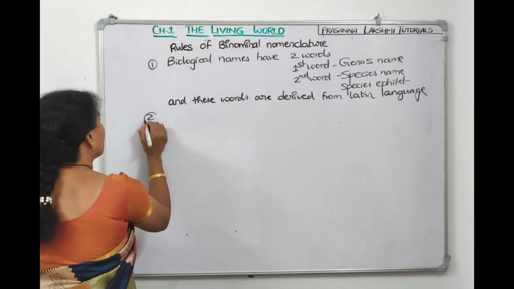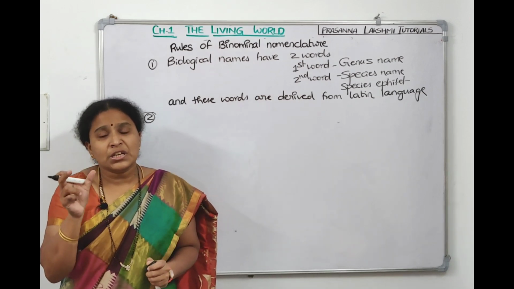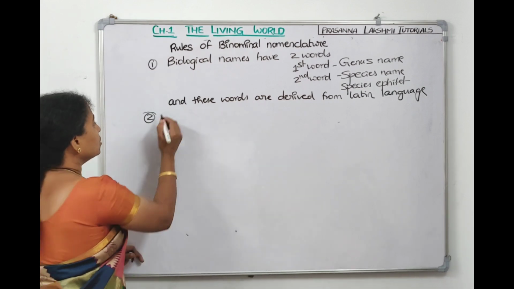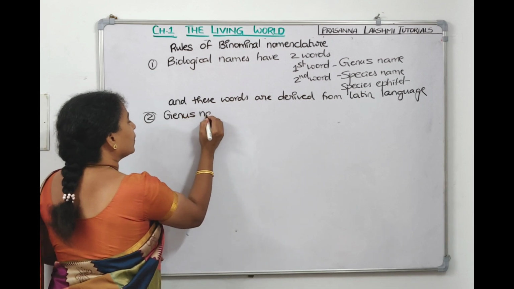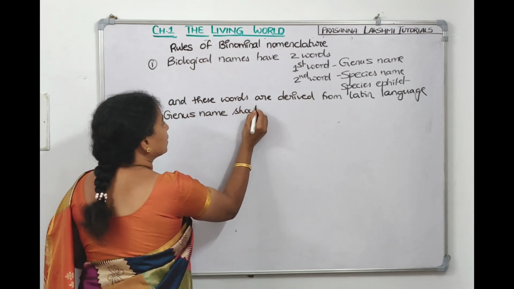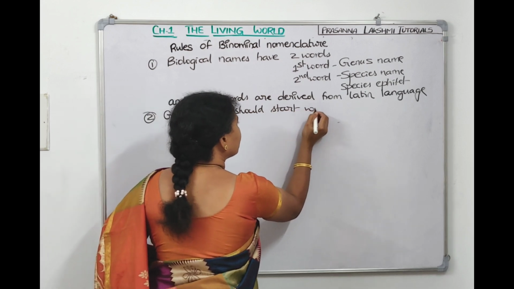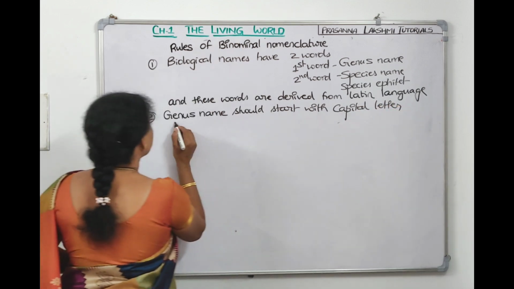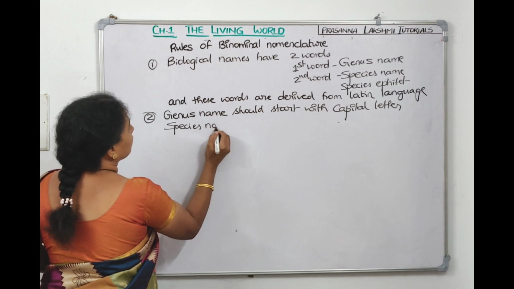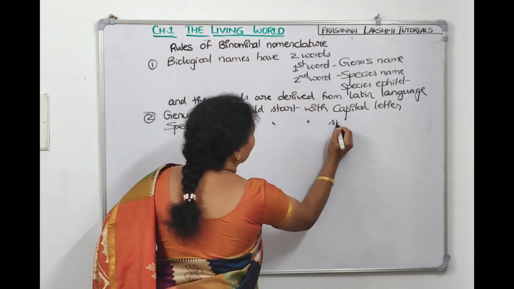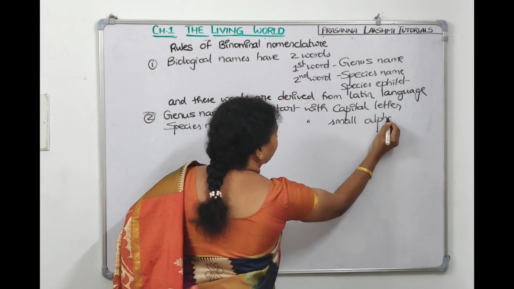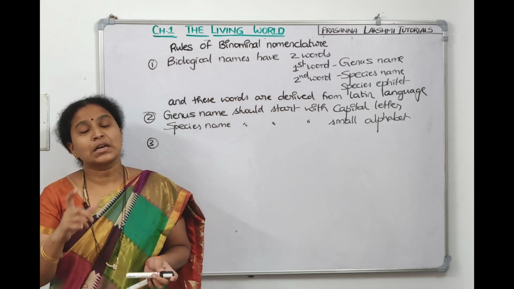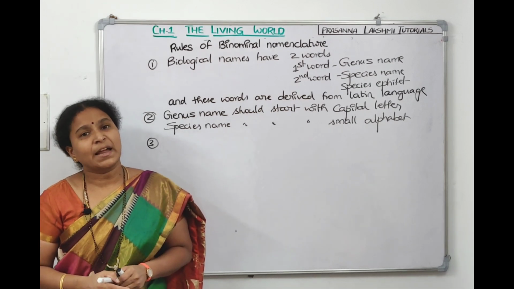In that, the first word, the genus name, should be written with a capital letter, and the species word should be written with a small letter. The genus name should start with a capital letter, while the species name, the second word, should start with a small letter. The genus is the noun form of the name and the species name is the adjective form.